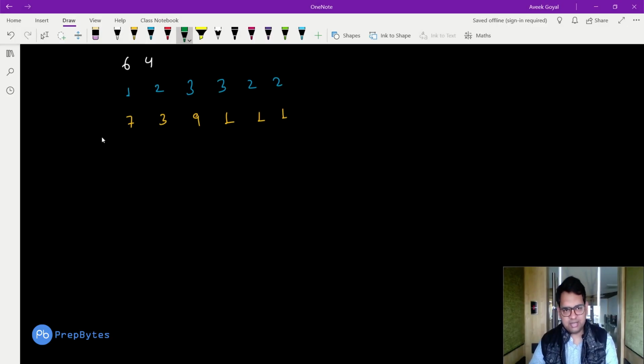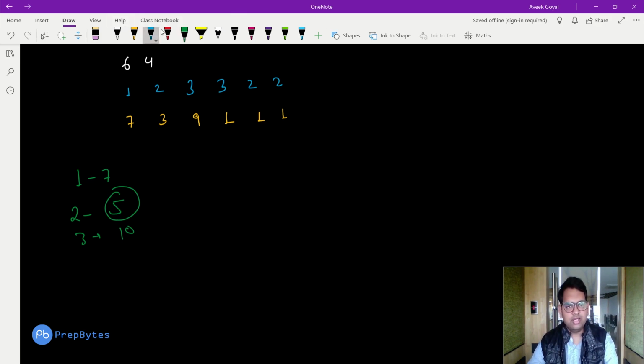Let's see this example again. It is a very simple logic, we just need to take care of a few points. For type 1 we have the value 7, for type 2 we have the value 5, and for type 3 we have the value 10. Using a data structure, an array or a map, we can store that at index 1 the value is 7, at index 2 the value is 5, and at index 3 the value is 10. From this data structure we get the minimum value. That's our answer. A simple logic and simple implementation, there is not much thinking about this one.